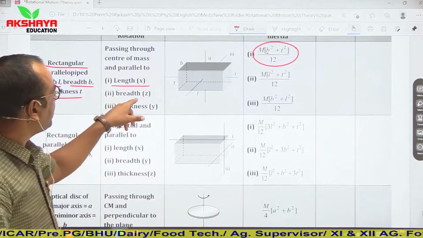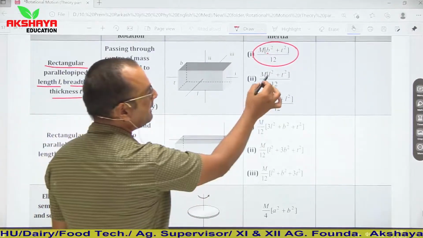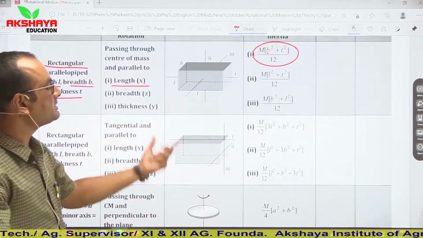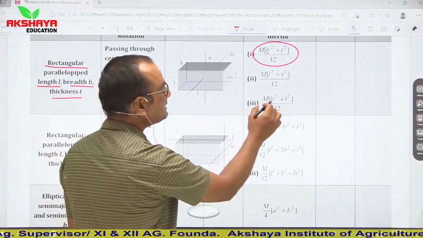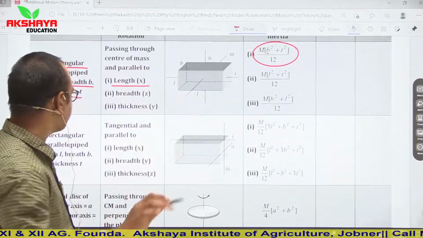If parallel to breadth, then leave that breadth and it will be m times l square plus t square upon 12. And if parallel to thickness, then leave the thickness and it will be m times b square plus l square upon 12. Simple concept.